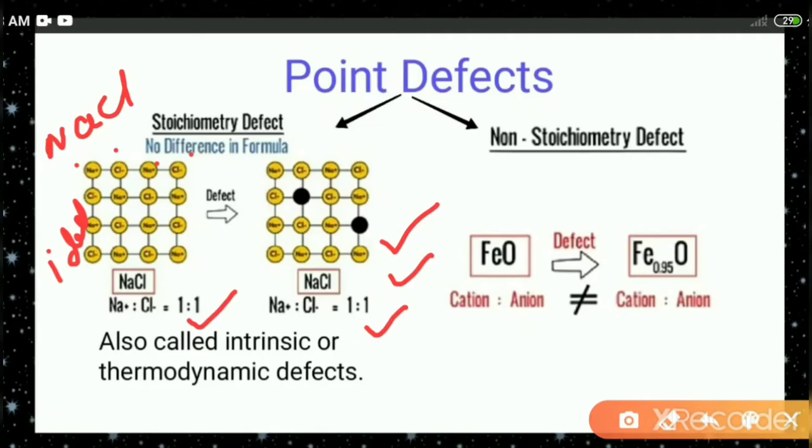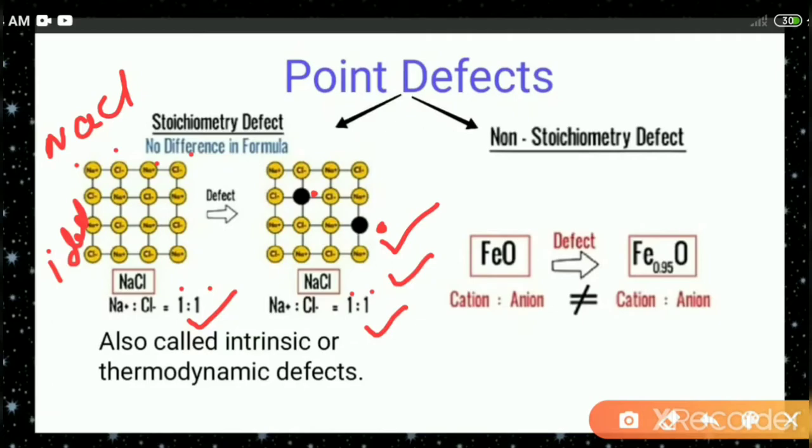But in this defect, two particles are missing: one Na plus is missing from here, and one Cl minus is missing from here. Because equal numbers of positive and negative ions are missing, the ratio is again 1:1.